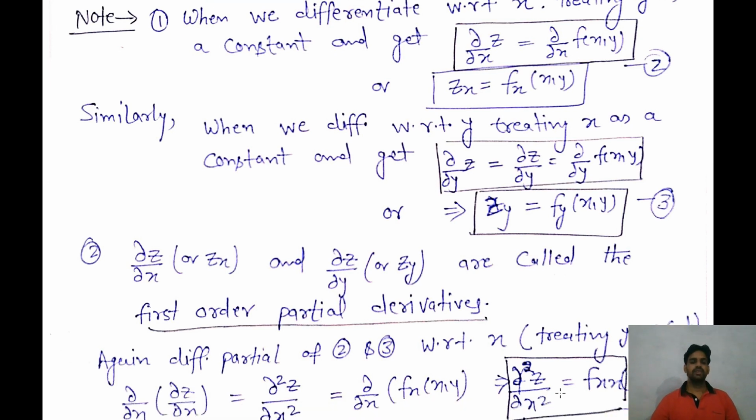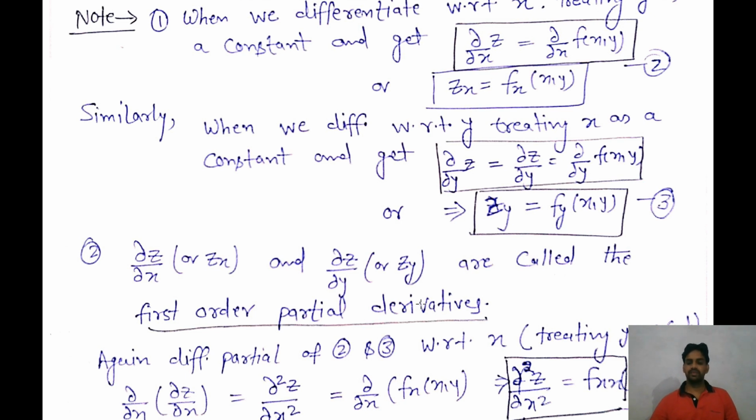So del z over del x and del z over del y are called the first order partial derivatives. So we can understand the difference between ordinary derivative and partial derivative. In the ordinary derivative, we take y as a function of a single independent variable, but in partial derivative, we take a function of more than one independent variable, as we took here only two independent variables.